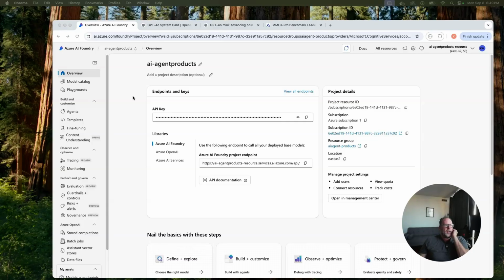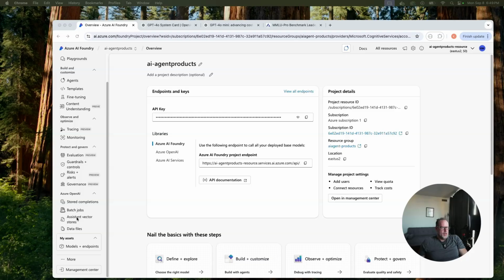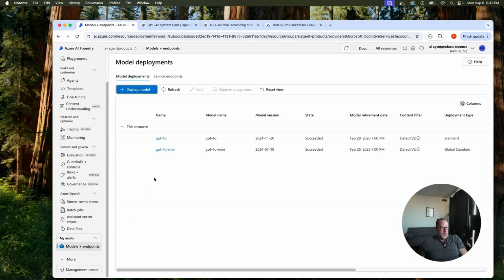Okay, we are back in Azure AI Foundry. I already have my project created here. Before we go to evaluation, let's go to our models. I've already deployed GPT-4o and 4o mini. So what we're going to do is evaluate 4o mini against our data set.